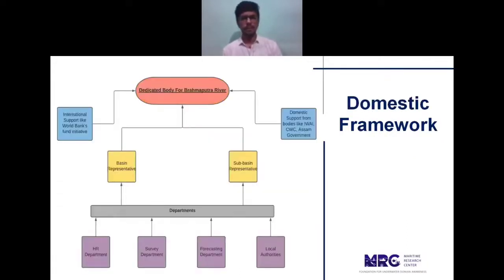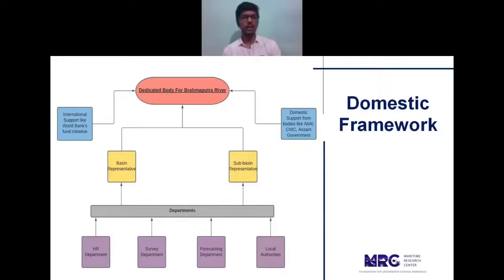The domestic framework is something which might look like this slide. The topmost level is a dedicated body which takes care of the Brahmaputra river, and this body will be aptly supported by international bodies as well as domestic bodies. The international support can come in the shape of the World Bank's fund initiative that has happened in the past, whereas the domestic support can be gained from various bodies like the Inland Waterways Authority of India, Central Waterways Commission, and the Assam as well as Arunachal Pradesh governments.